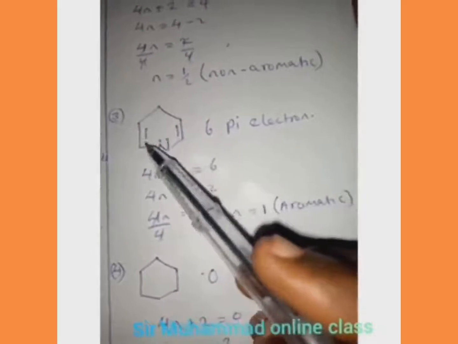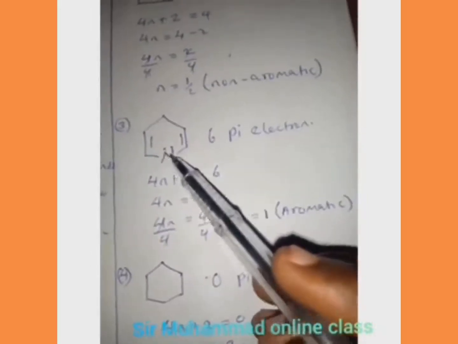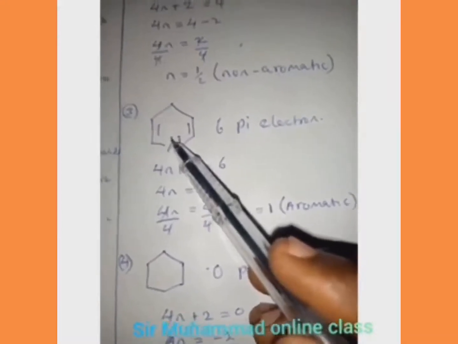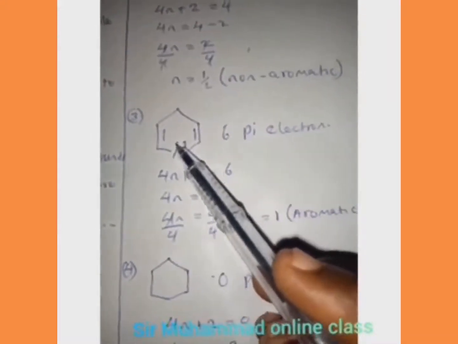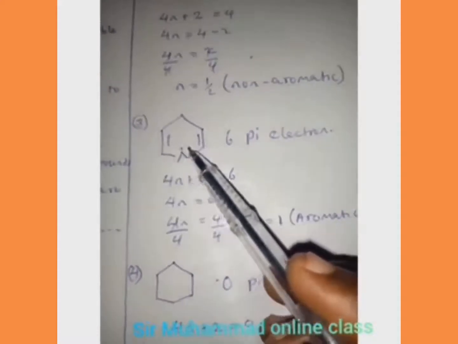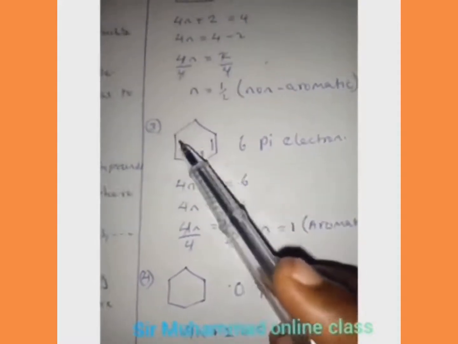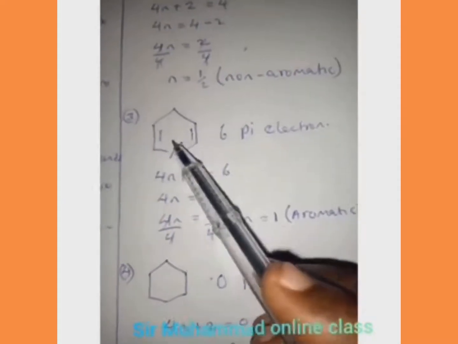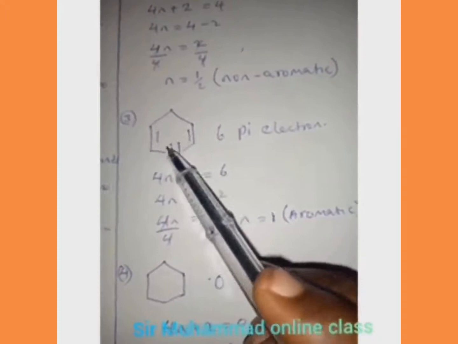Now let's see this one. Here, there is a lone pair. Look at these 2 lone pairs. Each lone pair stands for 2 pi electrons. So this one is 2, this is another 2, so it will be 4, and this is another 2, so it will be 6. So there are 6 pi electrons here.